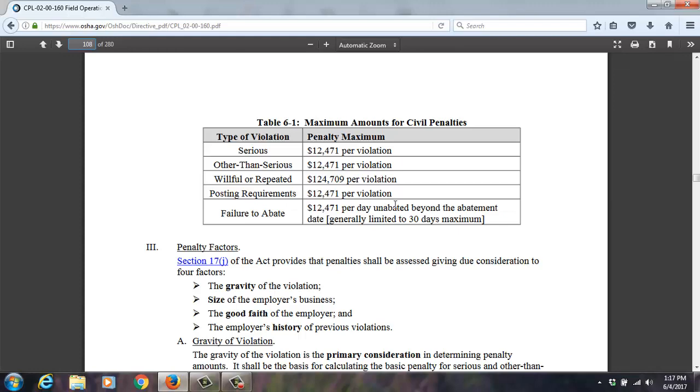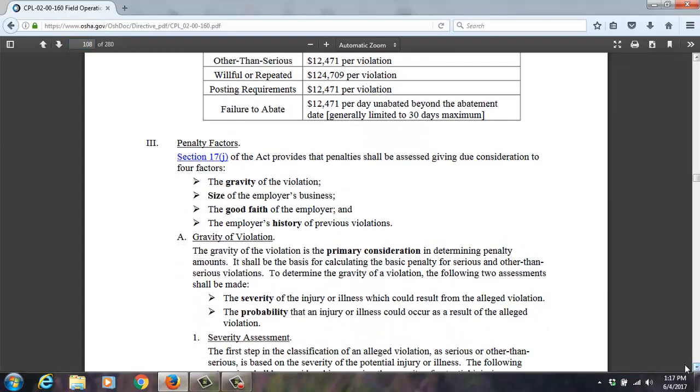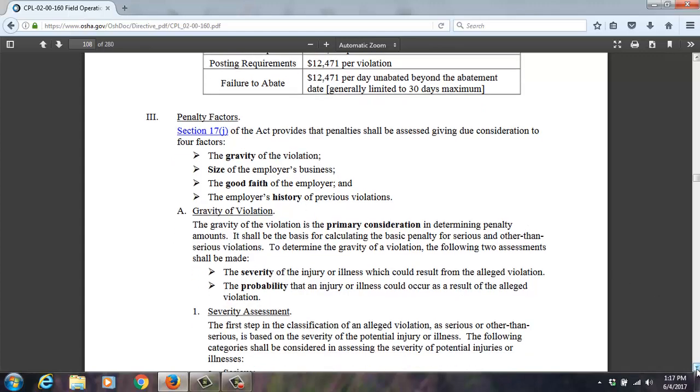So it's definitely more. Now, how do they arrive at ultimately these amounts? Well, there's the gravity of the violation, which is really a risk-based calculation of exposure and severity. And then there are penalty reductions, percentages by size of company, good faith, which is basically their safety program, and history of violations with OSHA.